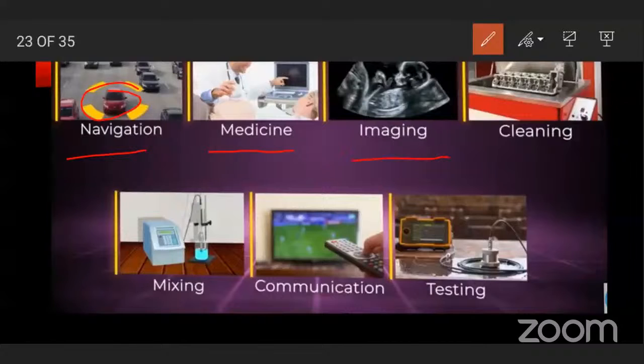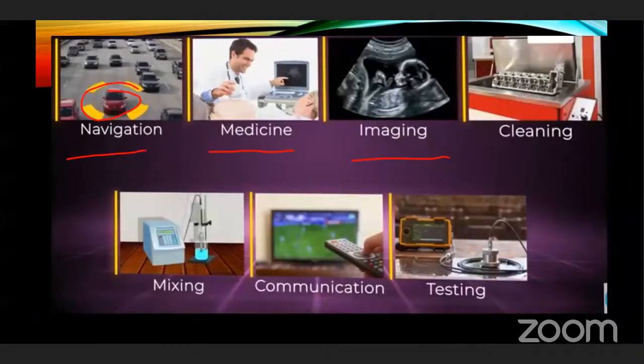Third is imaging. You can see the picture here. This is a fetus, and when ultrasonic sonography is done, that time we can see this. Next one is cleaning purpose.